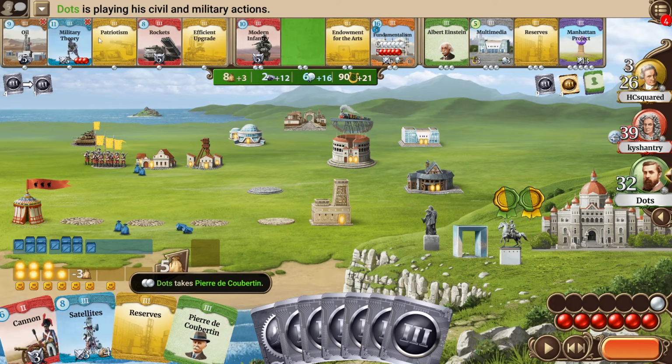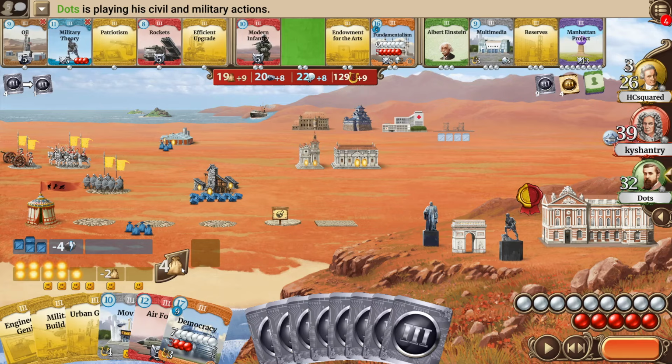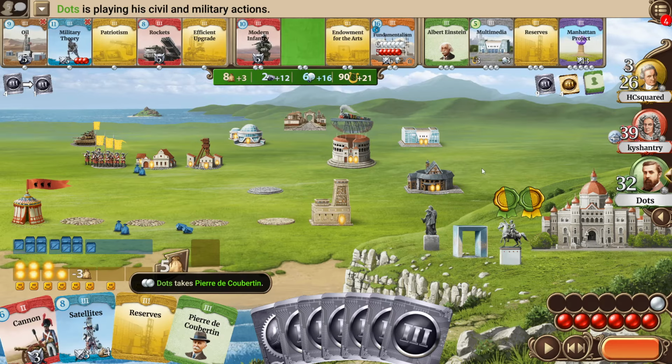Let's see if he ends the age or not. Should he end the age or not? Guess he has more culture production now. But on the other hand, Kyshantry is taking the Air Force. I think it's maybe too dangerous to not anti-age military-wise. He doesn't have a lot of resource at the moment. I think he needs to anti-age because there's a really big threat of wars, despite him having some good culture production here.